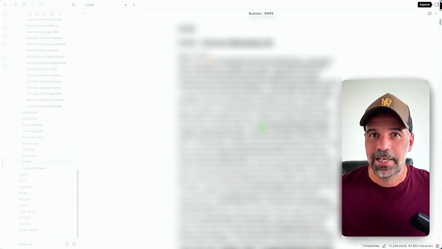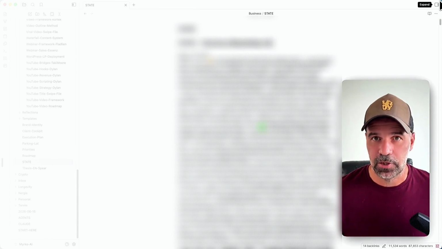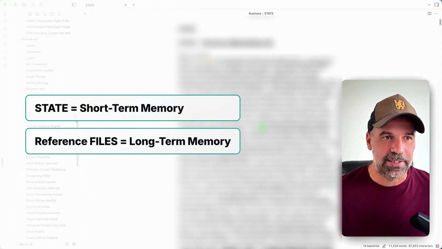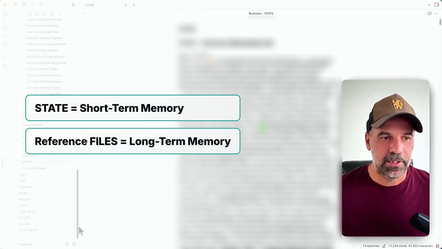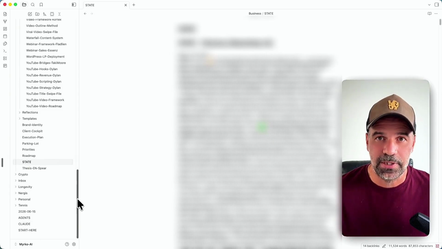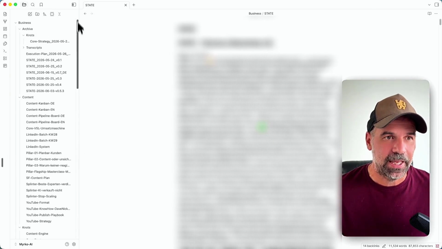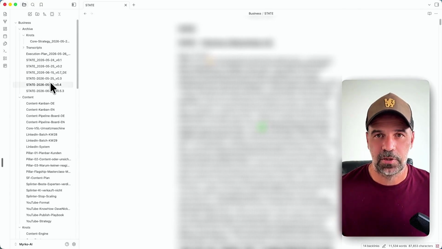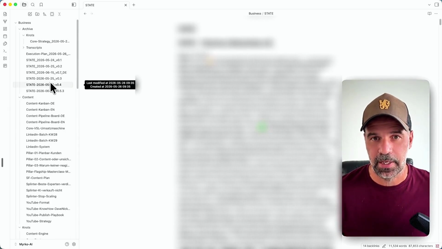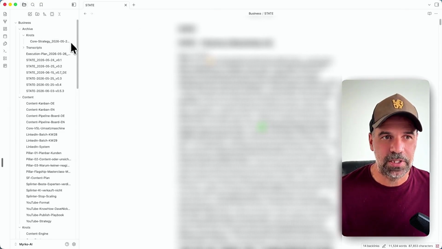So this is basically the core of his second brain, or I would say the short-term memory. And the long-term memory is everything that is here in the files. And here's the software, basically, the execution that I showed you with the CLAUDE.md and the STATE.md, how to use it, the how-to files. And then here you also have a backup of the state. So he basically puts what we did in the past into a backup, which is also still able to be referenced. So it's a very intelligent system.